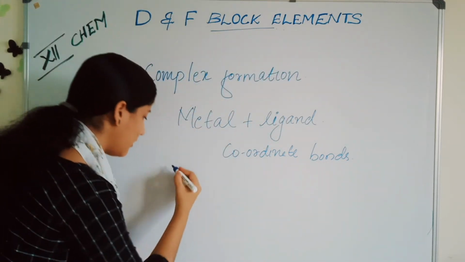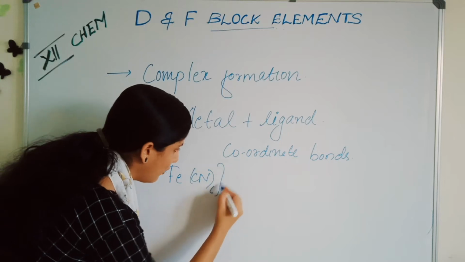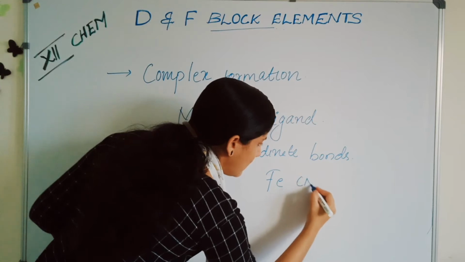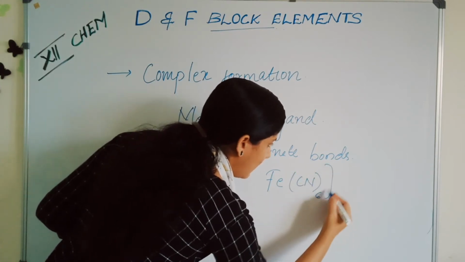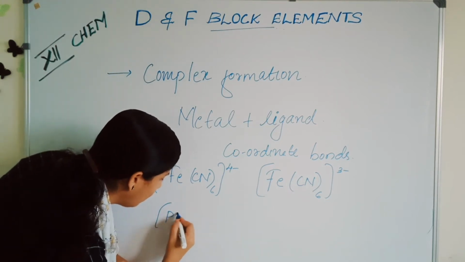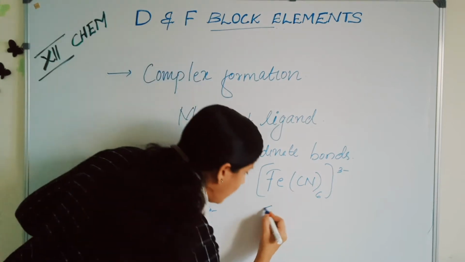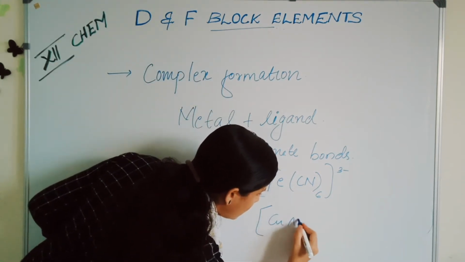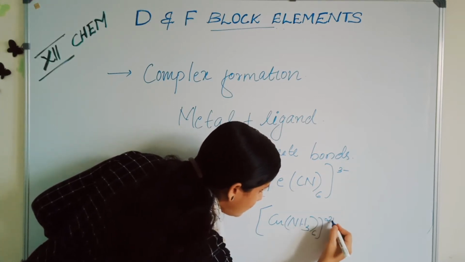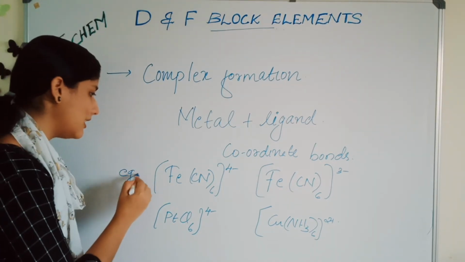Some of the examples of coordination complexes are Fe(CN)6 4-. Another compound is Fe(CN)6 3-. Then PtCl4, PtCl6 4-, and another is Cu(NH3)6 2+. These are some of the examples of complexes formed by transition metals.